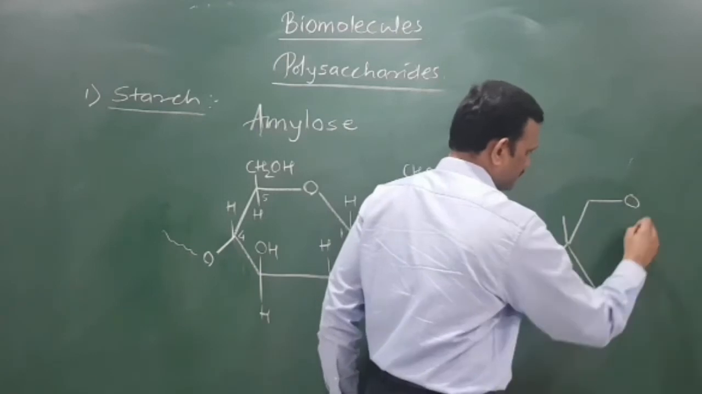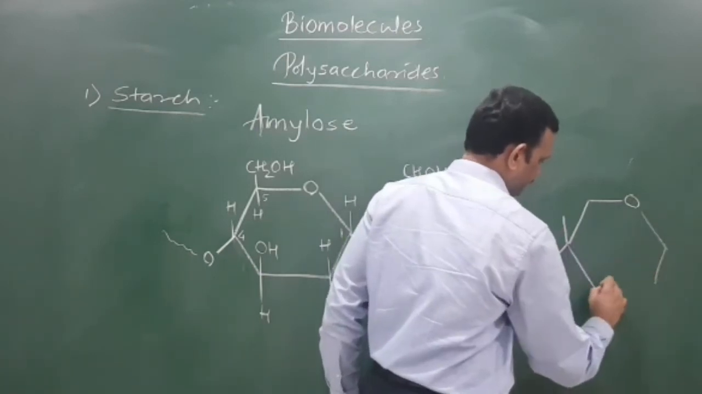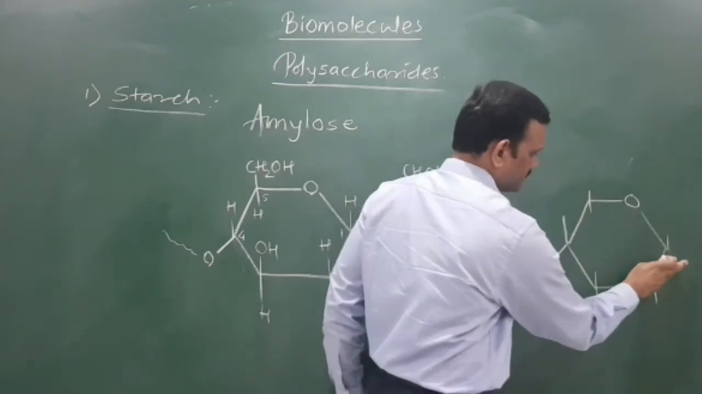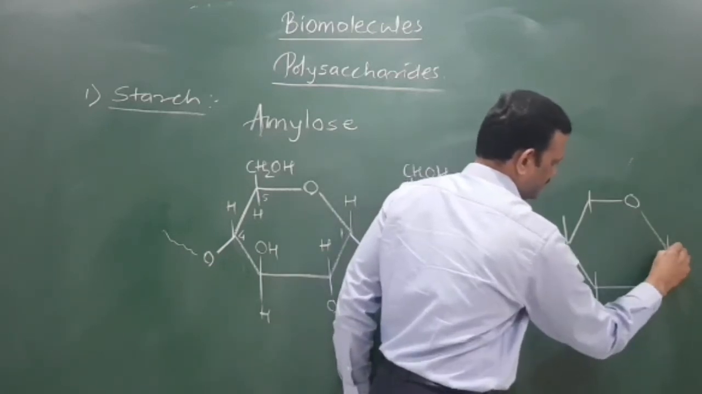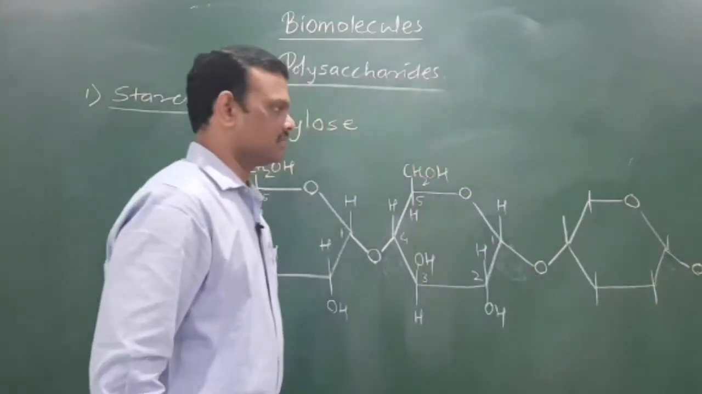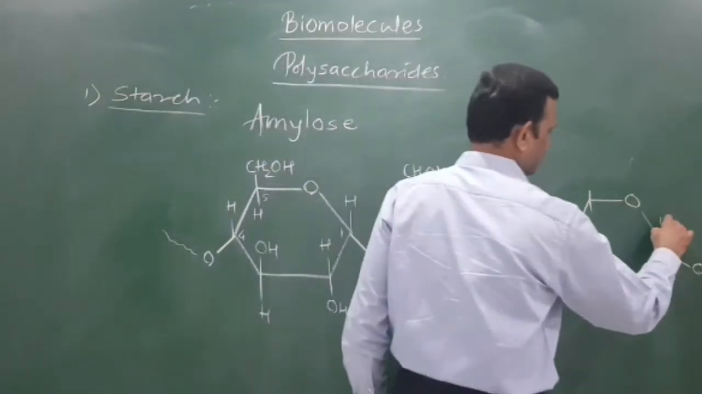Now we can draw the third molecule also. Now this C1 is again attached to oxygen, which is further attached to one more molecule of glucose. Now the remaining part is as it is.